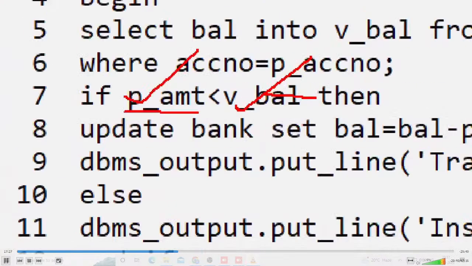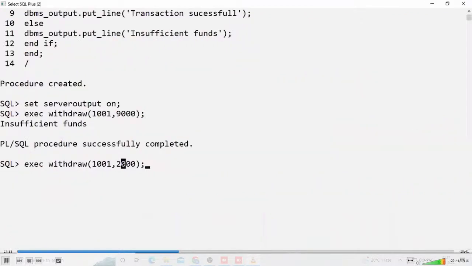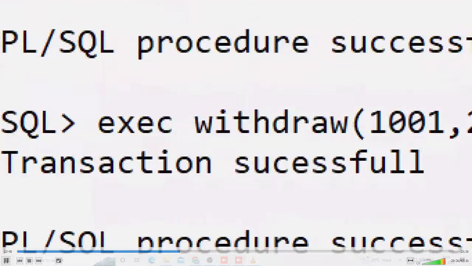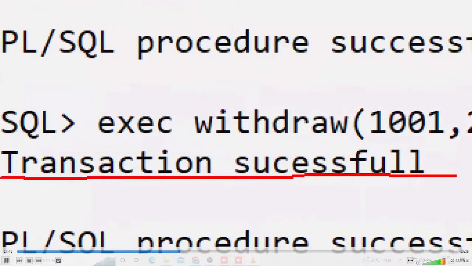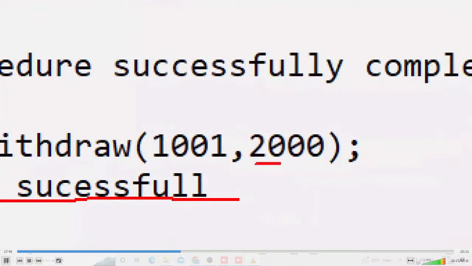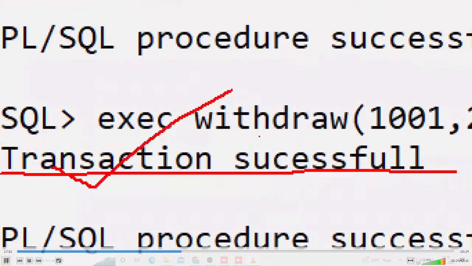I am updating the bank table only. Bank updating means modifying that one. Just, the transaction is successful. Now, whenever I execute, I want this one automatically, yes, "transaction successful" will display. You are trying to withdraw 2000 rupees from 3000 rupees. Possible or not? Yes, transaction is successful.